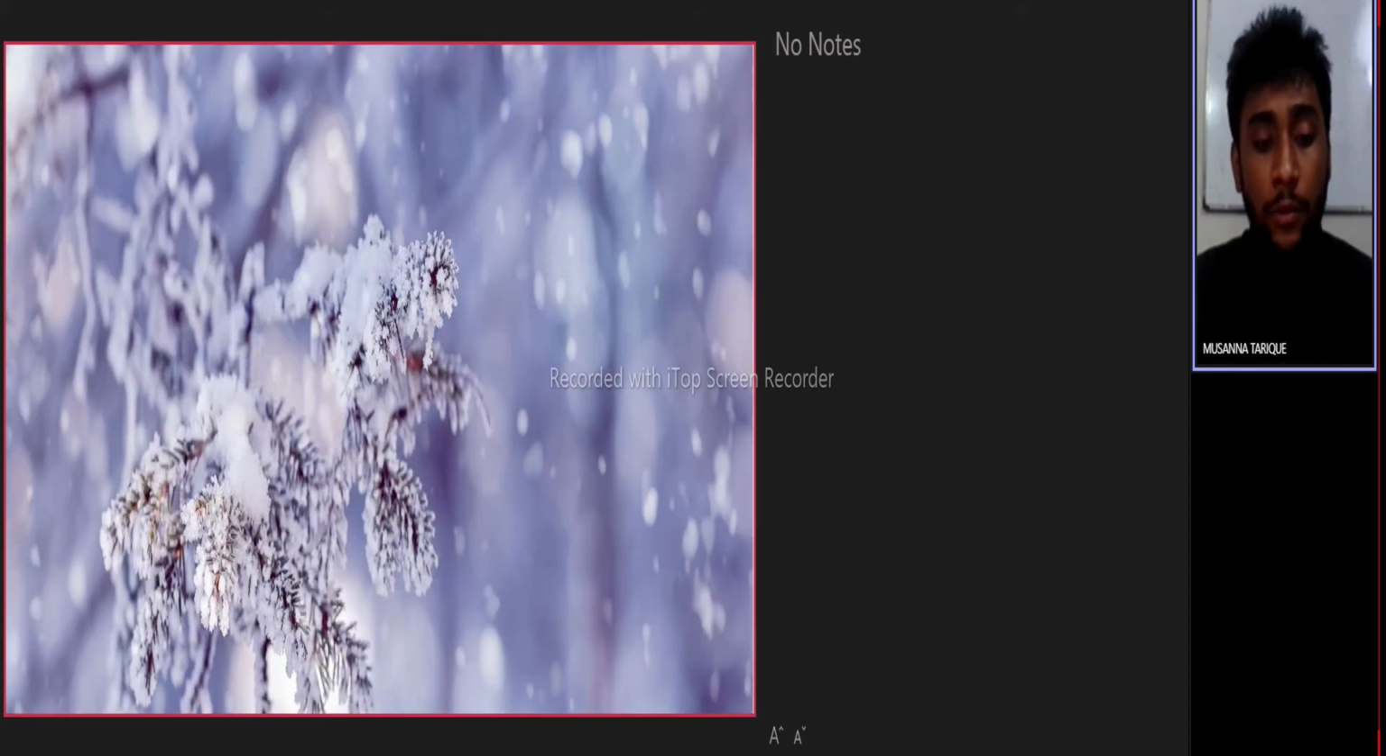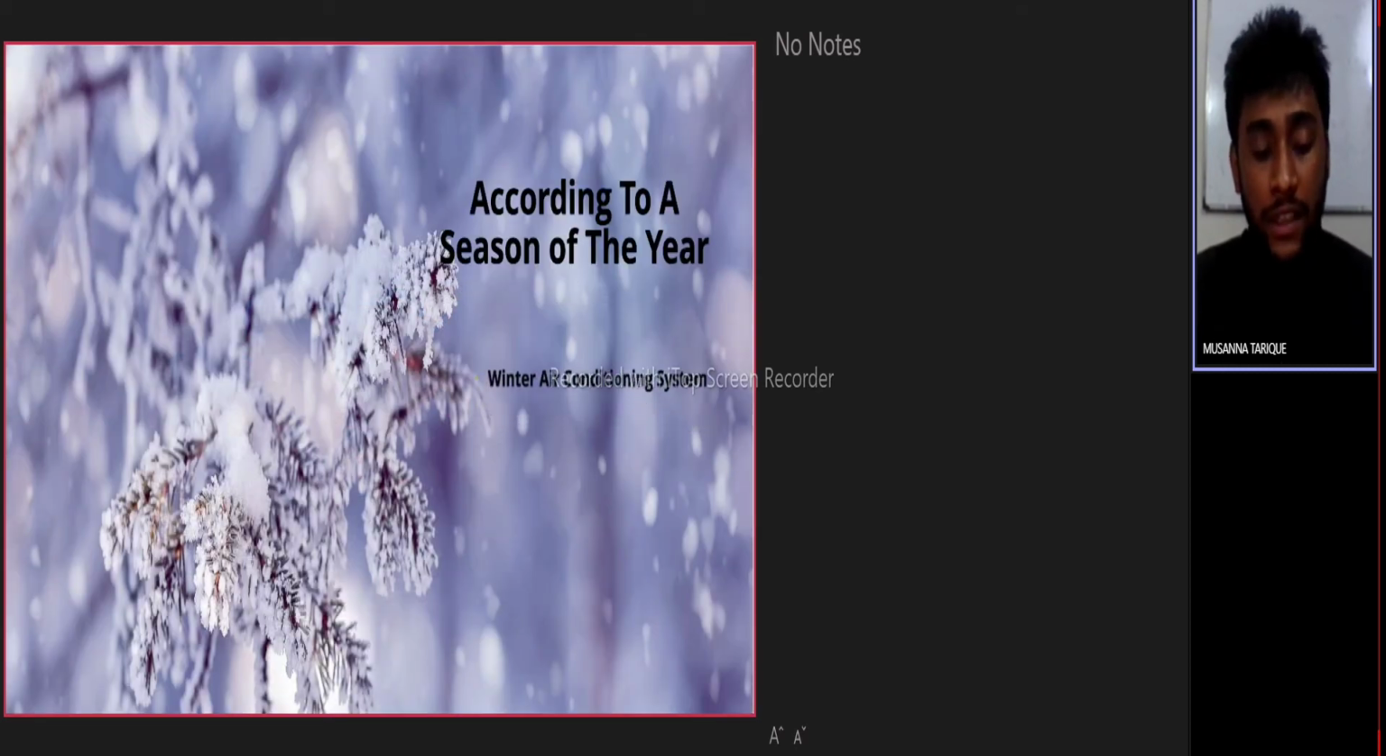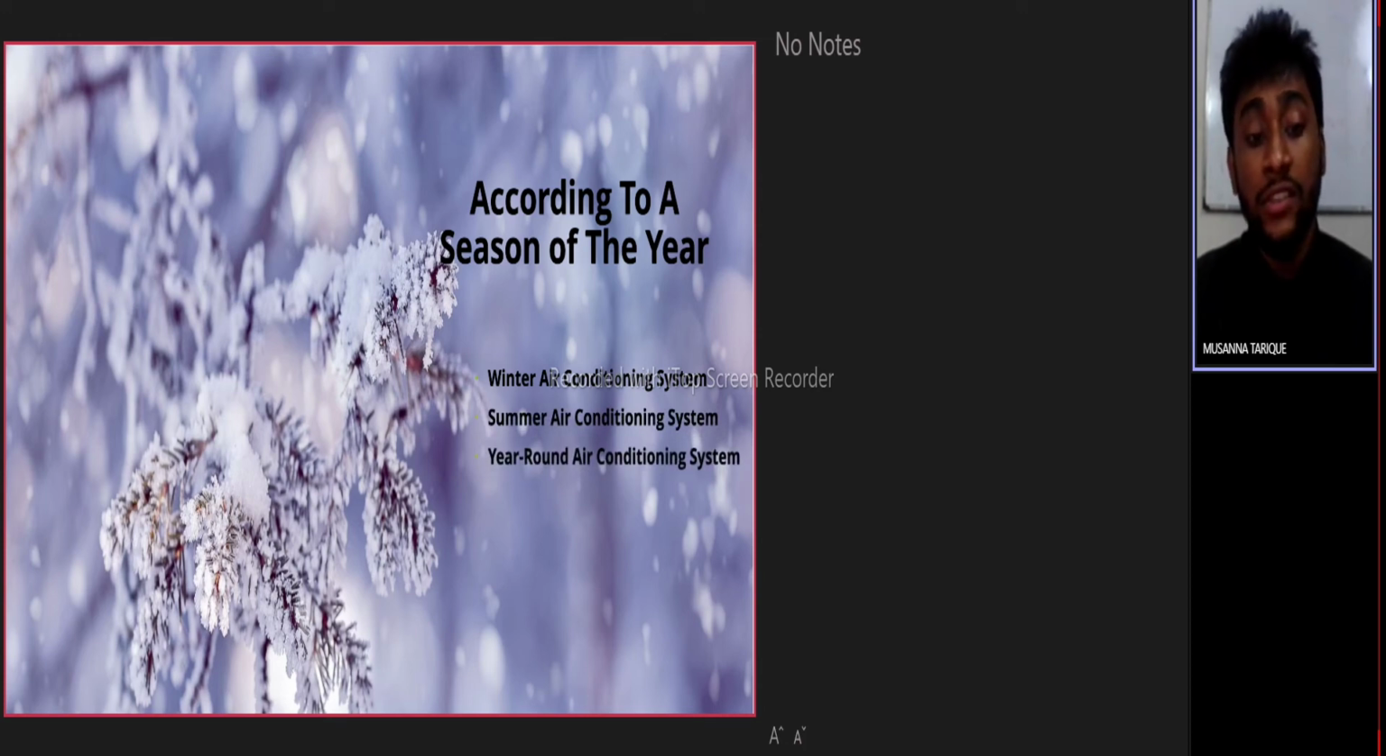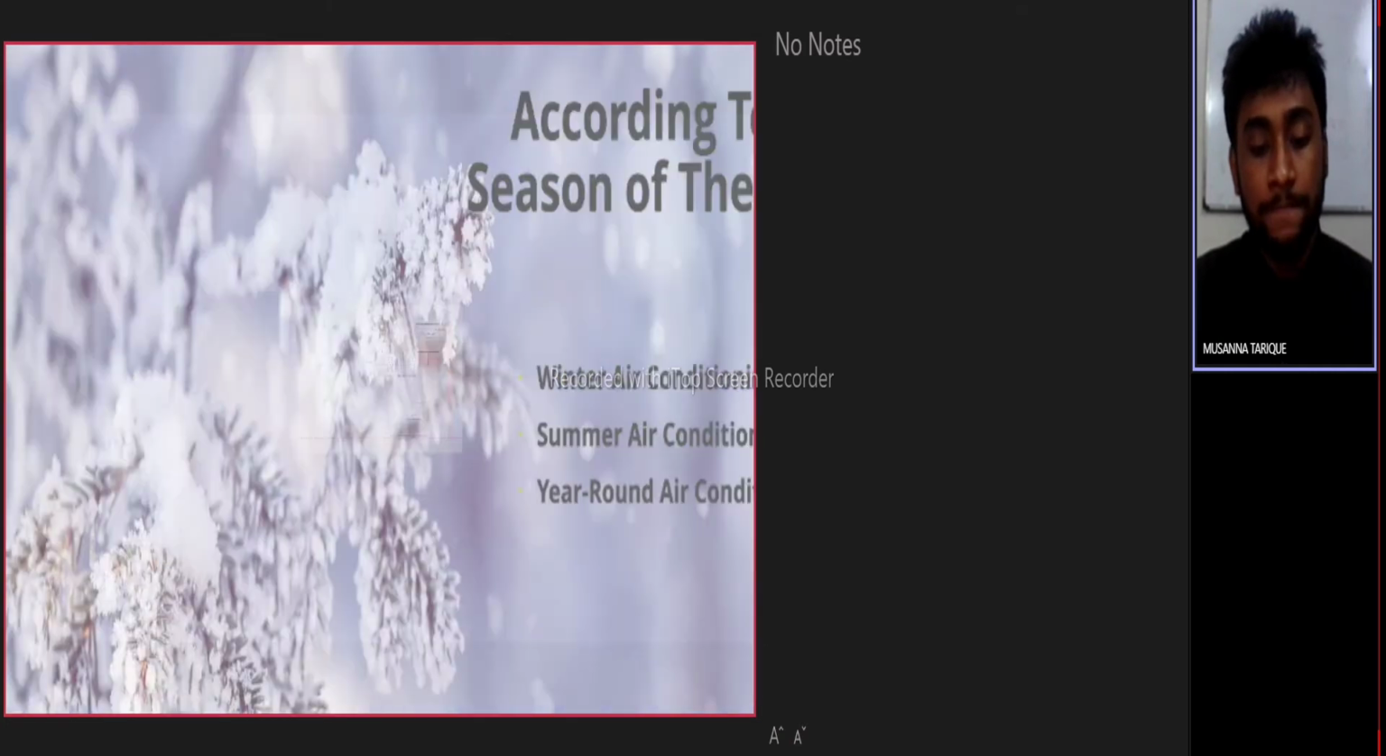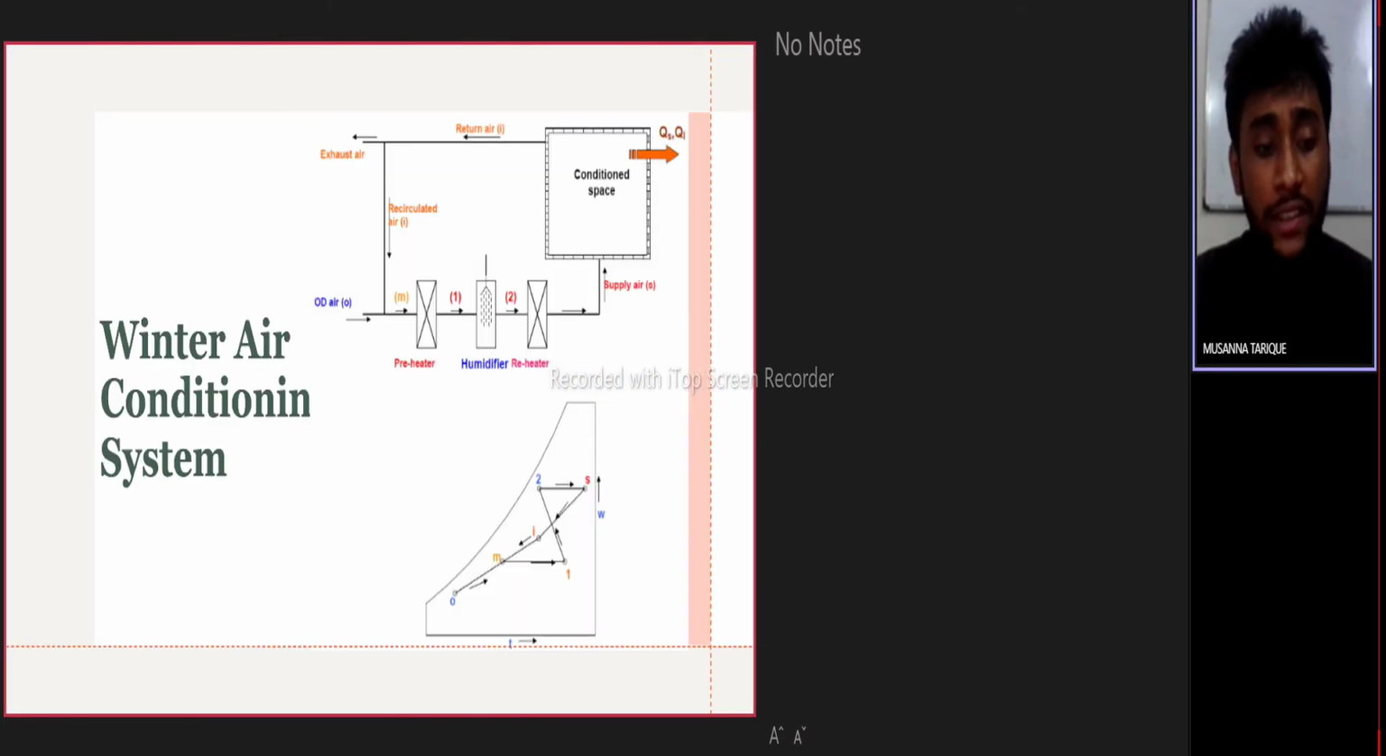Next, we'll see the air conditioning system according to the season of the year. It has three types of air conditioning system, which are winter air conditioning system, summer air conditioning system, and year-round air conditioning system. So next, we'll see the winter air conditioning system. From the diagram, we can see the winter air conditioning system.